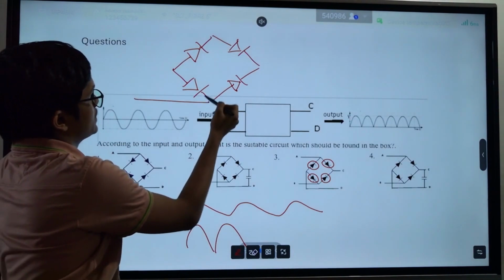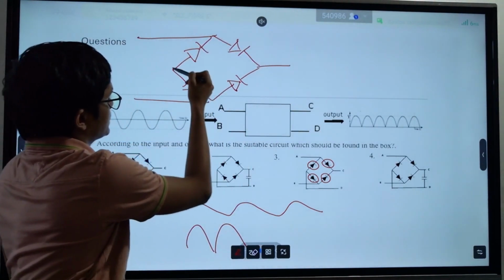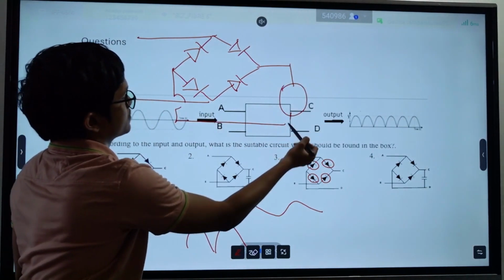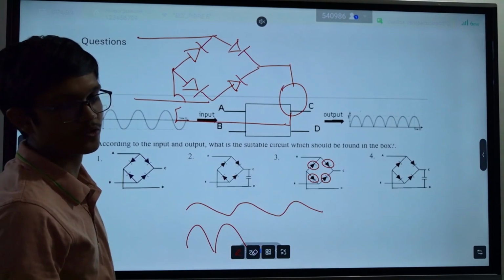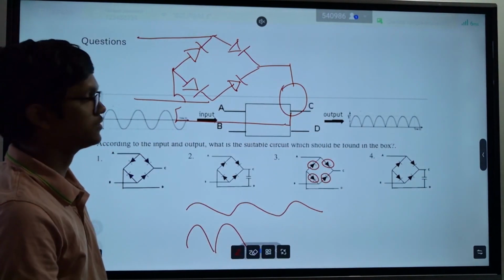Then you connect these two like this. Then this like this. Then you have whatever the circuit is here. Just remember how to draw this thing properly. All the diodes are faced in this direction. Clear?